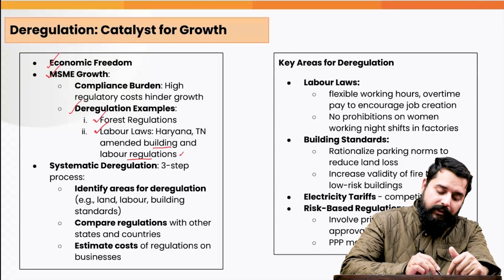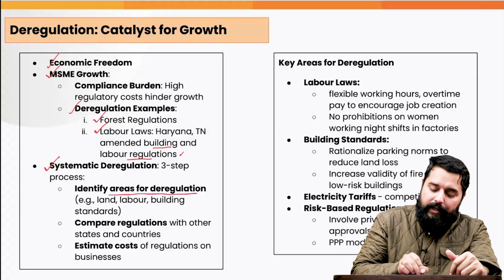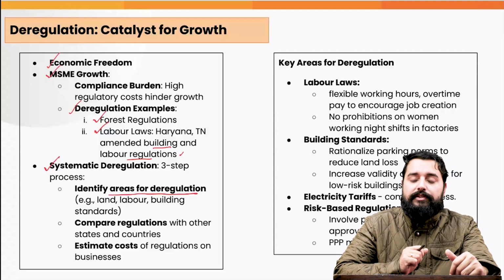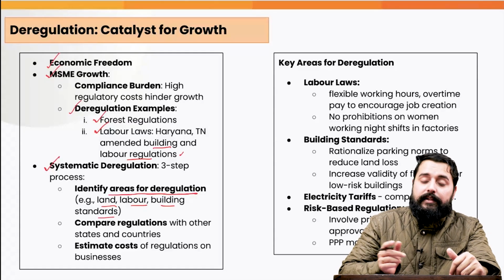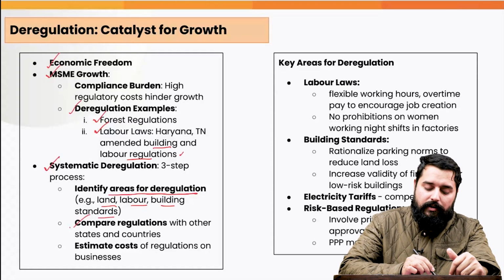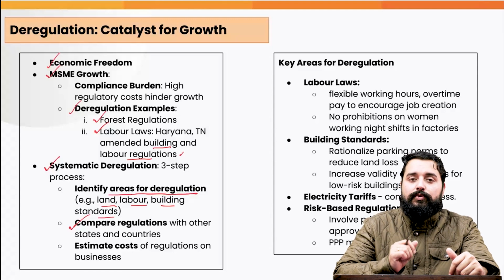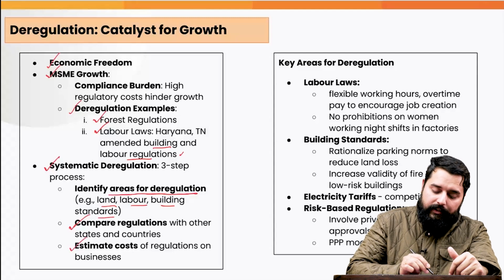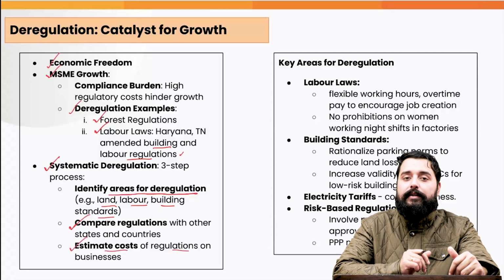The survey says that deregulation has to be systematic. It proposes a 3-step process. First, we can identify the areas for deregulation, that is, the sectors or areas in which deregulation is needed. For example, land, labor, building standards, etc. Then we can compare the regulations in one state with other states or with other countries also, so that we can learn lessons from global experiences, and then we can estimate the costs of regulation on the businesses and try to bring that down.